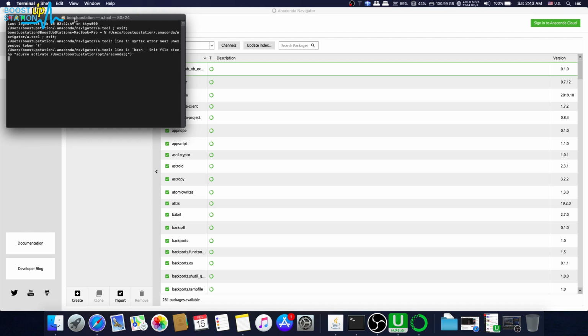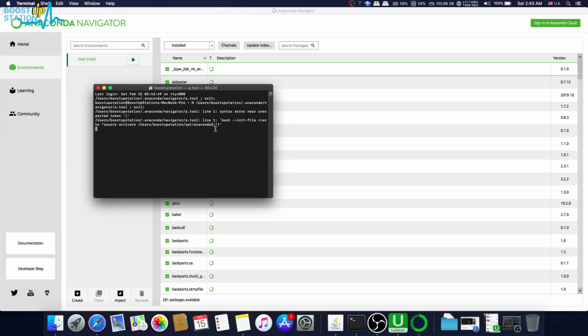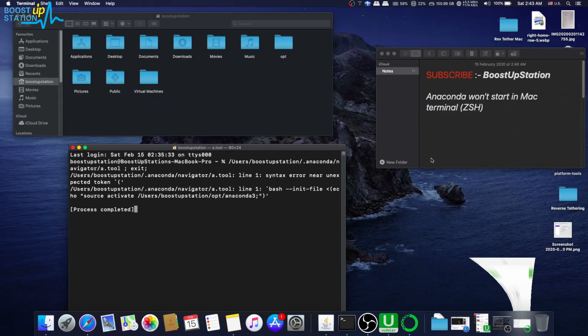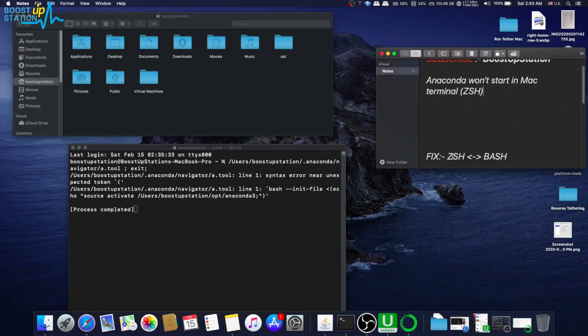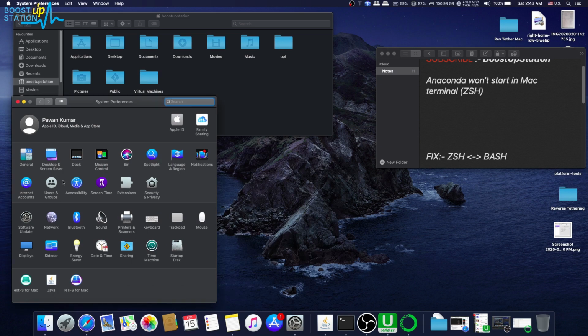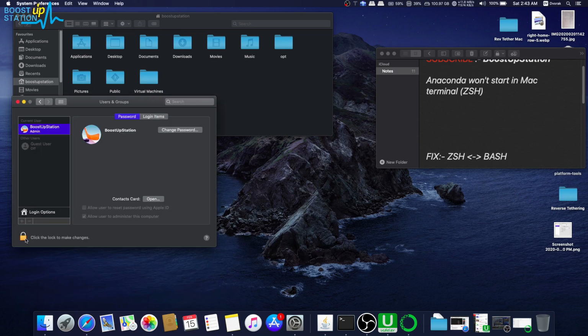Open a terminal, and again we are having the same problem, right? So to fix this, we are going to do one thing, that is change the Z shell to the bash. For that, go to the settings, close this terminal from here, go to the users and groups. Now you have to unlock it. Just enter your user password now,